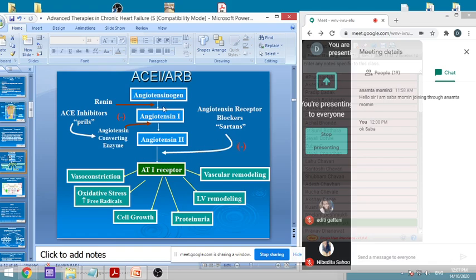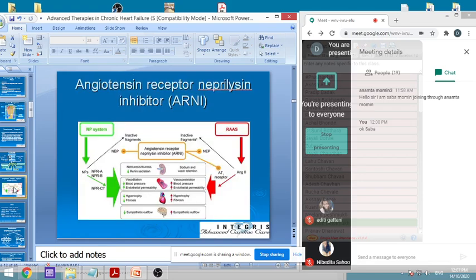Then what are the benefits they are offering? There is the angiotensin 1 receptor which causes vasoconstriction, increases oxidative stress, causes cell growth, causes proteinuria, and causes left ventricular remodeling and vascular remodeling. These are the various effects angiotensin has, and all these effects are blocked, they are stopped, and thus the drugs are beneficial. Then the other class is the angiotensin receptor and neprilysin inhibitor.